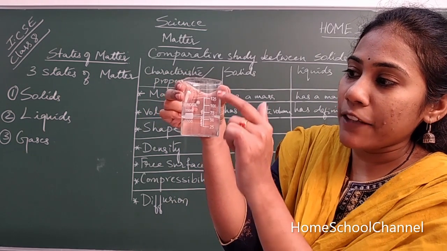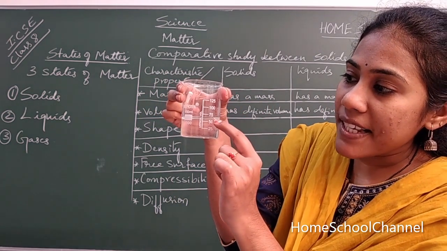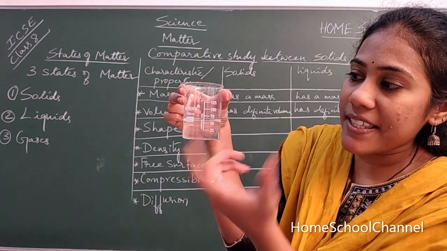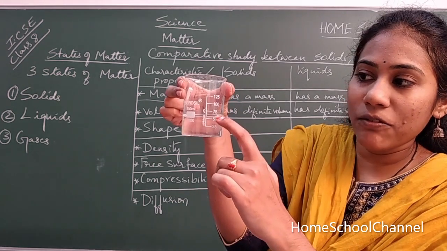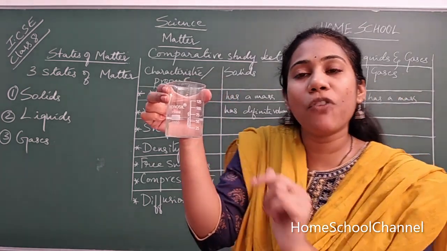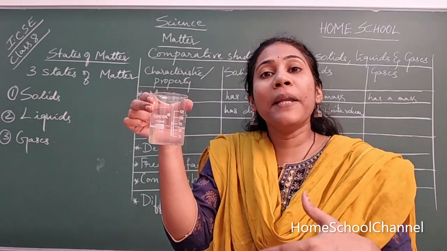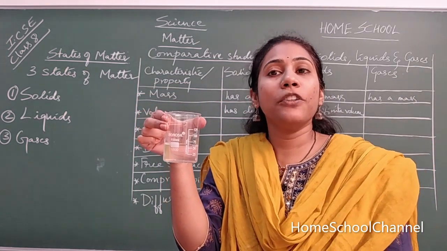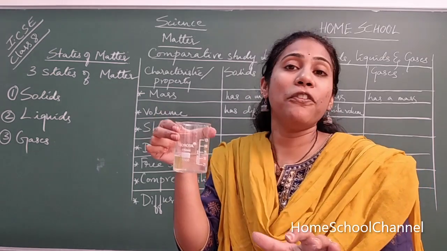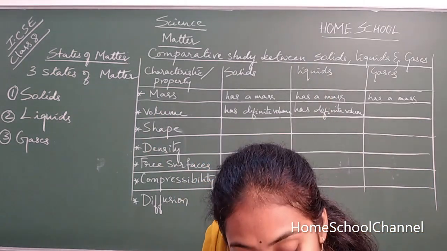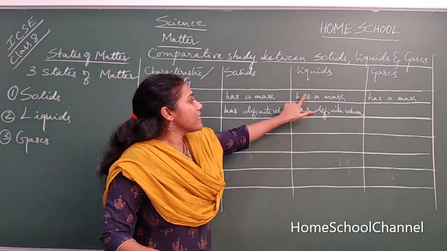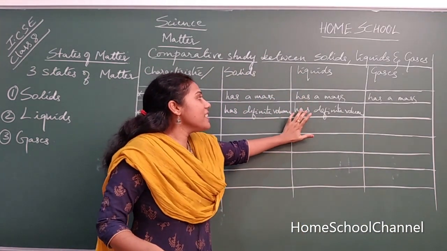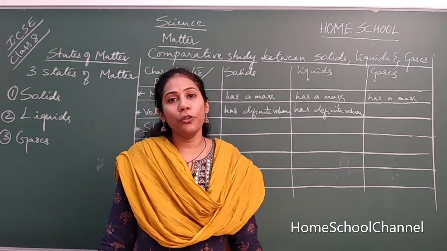25, 50, 75. You know, the water level is exactly there between 50 and 75. That means it may be about 60 to 65. You have 60 to 65 ml of water here. Yes or no? You can perfectly measure the volume of water. So volume is also a measurable quantity in the case of liquids. So what we say, liquids also have definite volume.